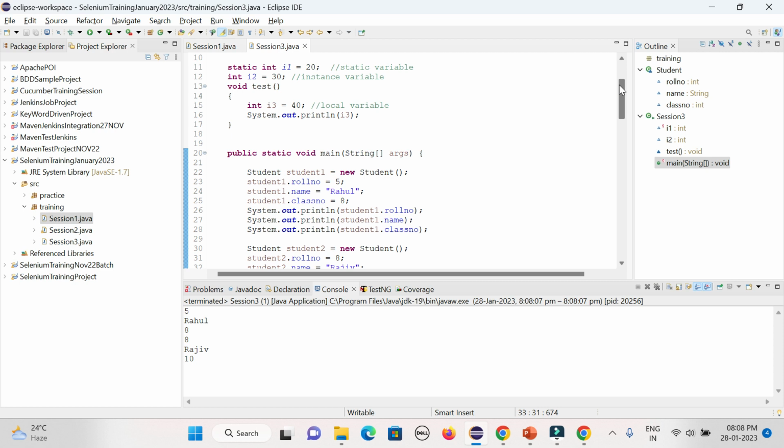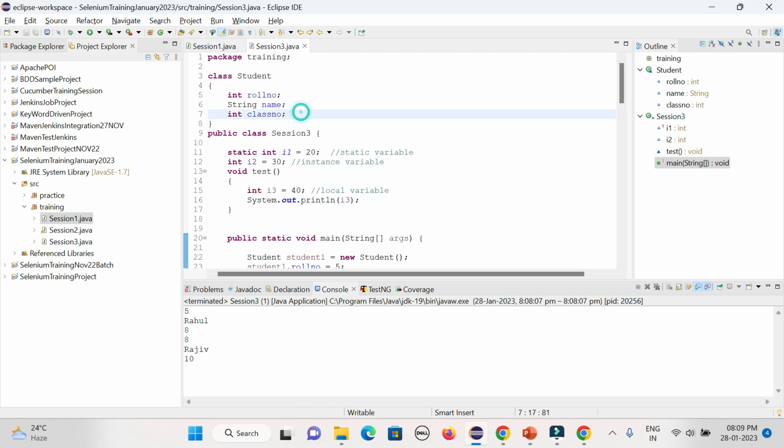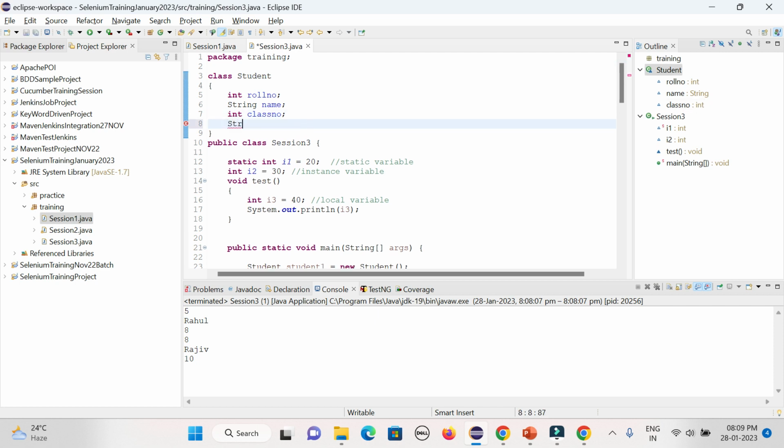But in case you are creating a class where some values will be constant across all your objects or instances, what can be the variable which is fixed across all the objects? Suppose say school name. Because they are studying from 5 to 10 standard, they are in school. Here you can define the value as well, because your school name will not change for any student, it is fixed. In case it changes after 5 years, you only change it here, at the class level.